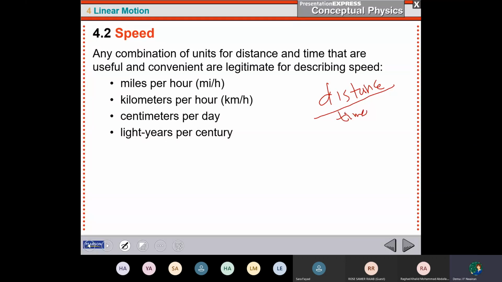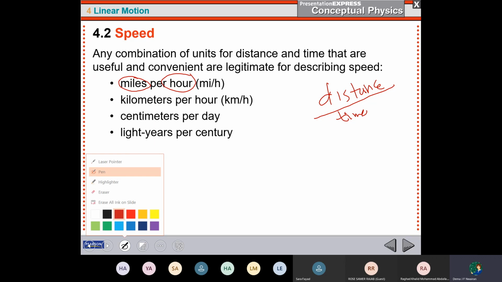The unit of the distance could be miles, and the unit of the time could be hour. So I can say the unit of the speed is miles per hour. And also I can say the unit of the distance is kilometer and the time is an hour, so the unit will be kilometer per hour.